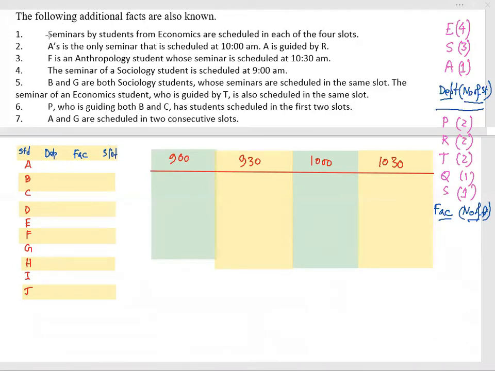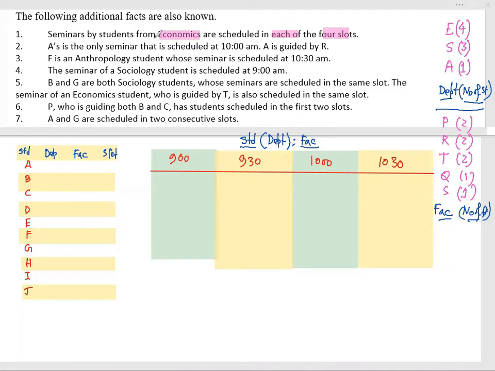The first point: seminars by students from economics are scheduled in each of the 4 slots. We want to fit in the slot-wise student, department, and faculty in this format.